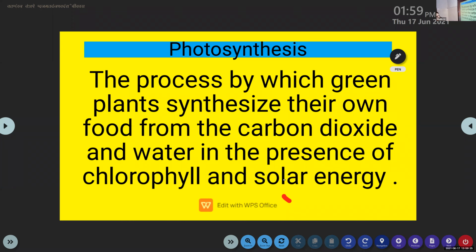All of you must write the definition of photosynthesis. What is photosynthesis? It is the process of making or synthesis of food by plants. It is not made by every plant, it is only made by the green plants. The process by which the green plants synthesize their own food from the carbon dioxide and water in the presence of chlorophyll and solar energy. So the chlorophyll and solar energy is necessary for the process of photosynthesis.